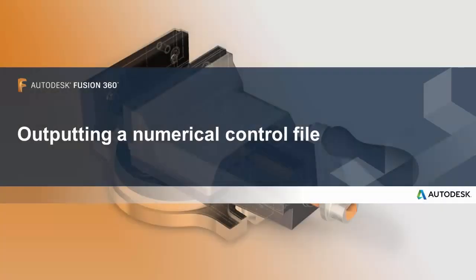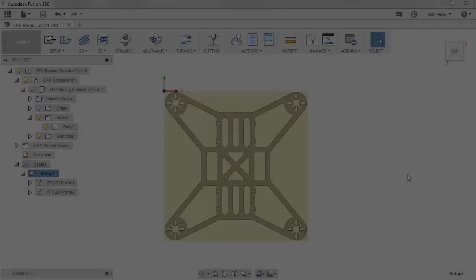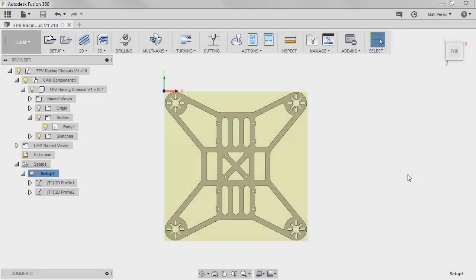In this lesson, we'll be creating the NC file from our program. After completing this lesson, you'll be able to post-process a toolpath. Let's carry on with the file from our previous example, and let's have Setup 1 selected in the browser.